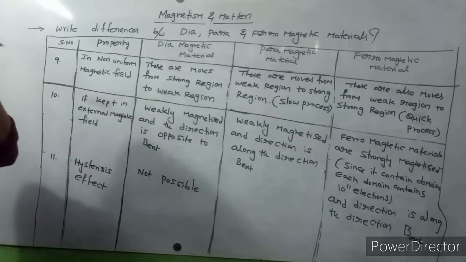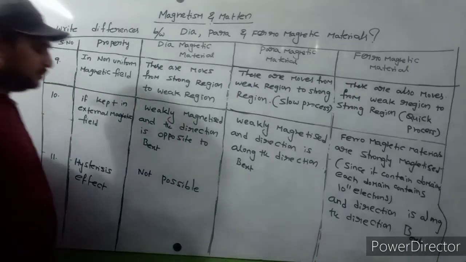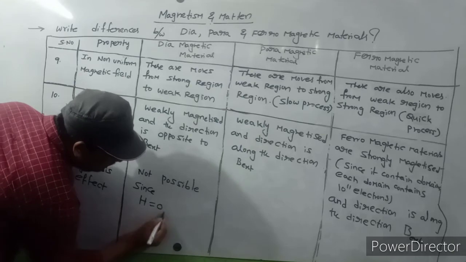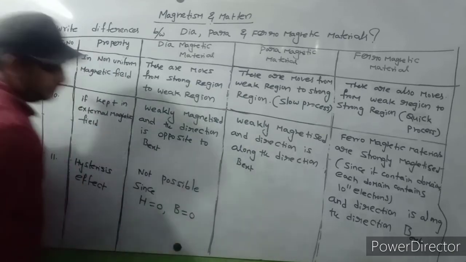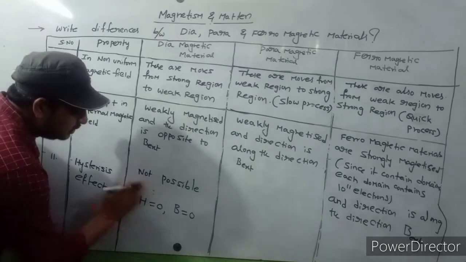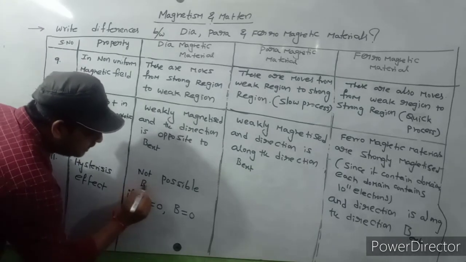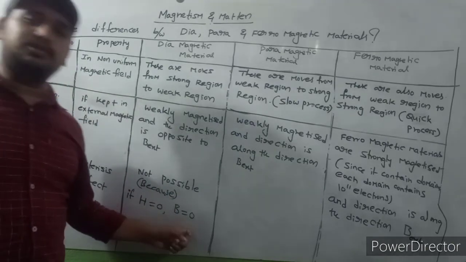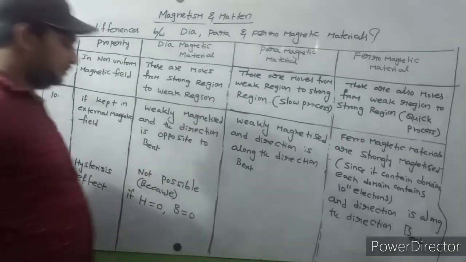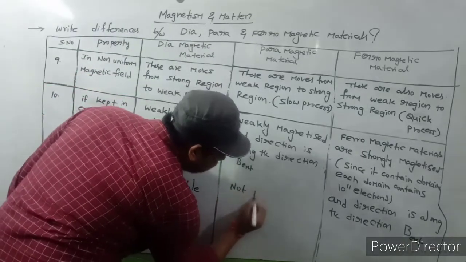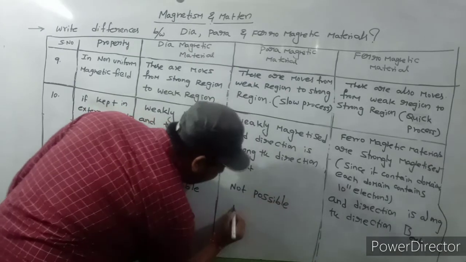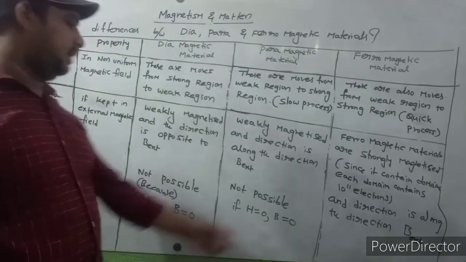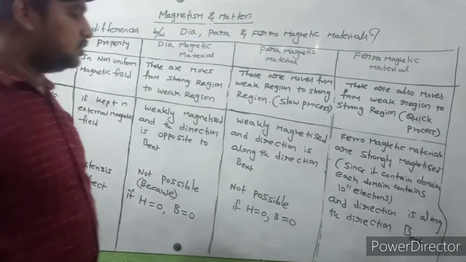Hysteresis is not possible here, because if H is equal to 0, then the magnetic field is also 0. That's why it is not possible. Here also, if H is equal to 0, then the magnetic field is also 0.